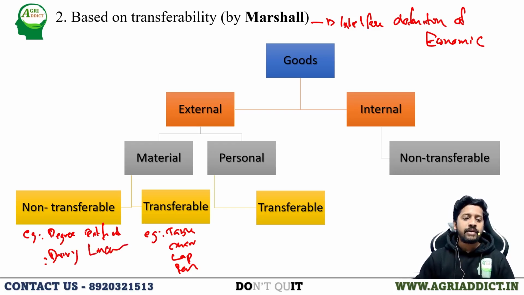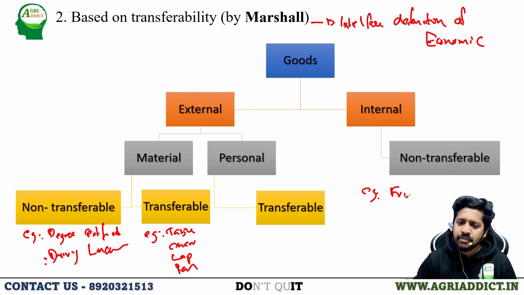If I am transferring my degree certificate or driving license to another person, there is no utility, right? They cannot use my degree certificate or driving license, yet they are external to the person and material objects, so they are material non-transferable goods. Coming to the internal non-transferable goods, what are all the internal non-transferable goods?